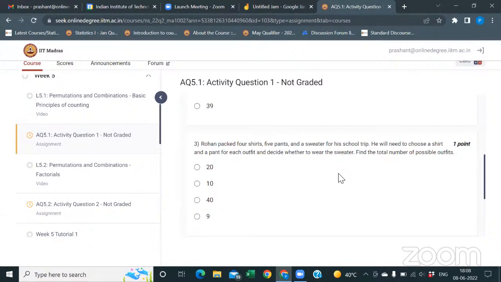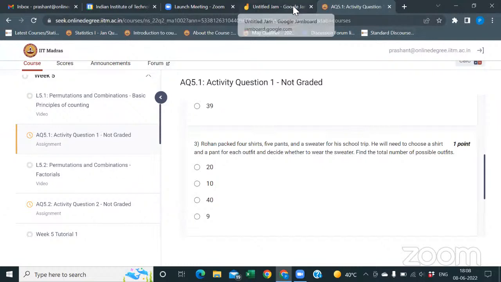So 4 fours, 16. Like that. I didn't get it. See, what is the question? Rohan packed 4 shirts, 5 pants, and a sweater for the school trip, right? And he will need to choose a shirt and a pant for each outfit and decide whether to wear the sweater. Find the total number of possible outfits.